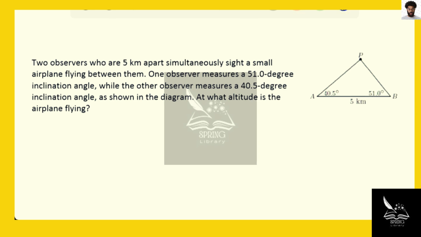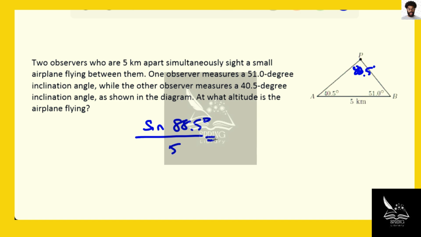We could complete the angles of the triangles. There's 180 degrees in the triangle. We know one of them is 51 and the other is 40.5, which leaves 88.5 degrees. Which then, if you've done the law of sines, we can do the sine of 88.5 degrees over its opposite side, 5. And let's say I want to find PB.